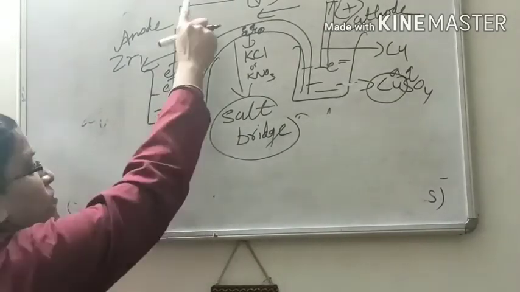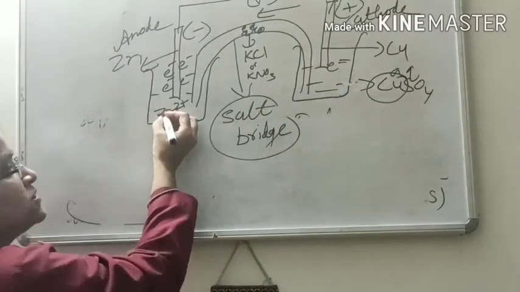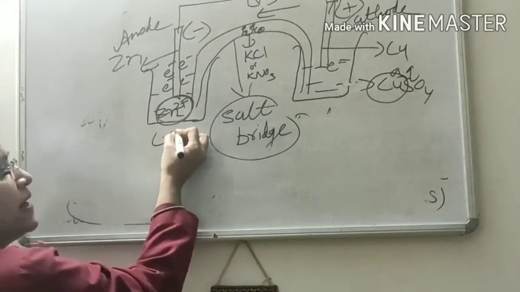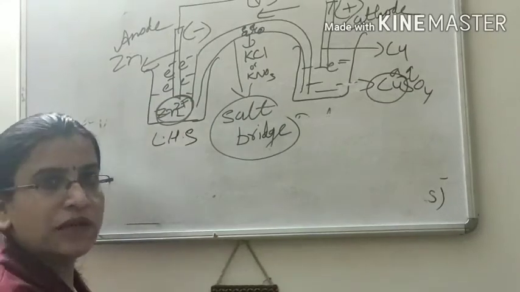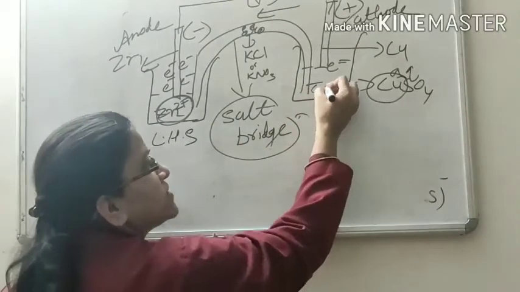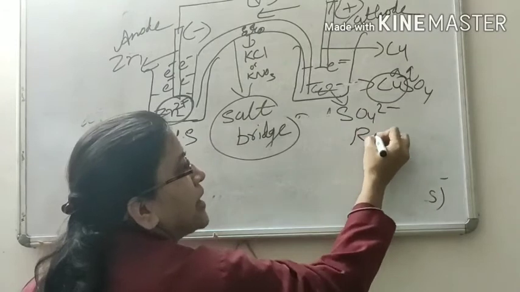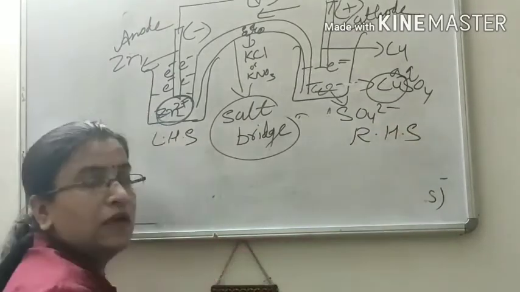What is the meaning of maintaining the neutrality of the solution? As the process goes on, the concentration of zinc ion increases in the left hand side container. Similarly, the concentration of sulfate ion increases in the right hand side container.